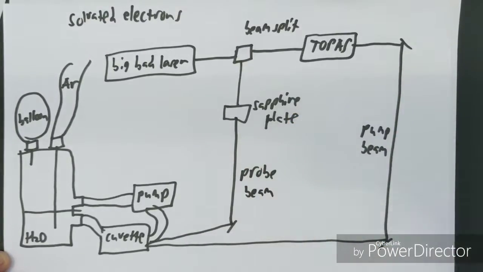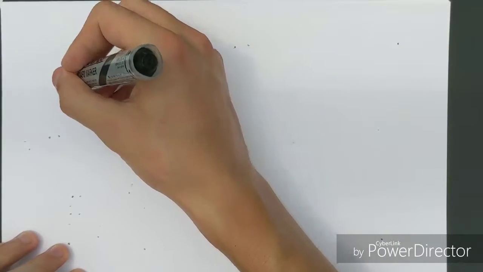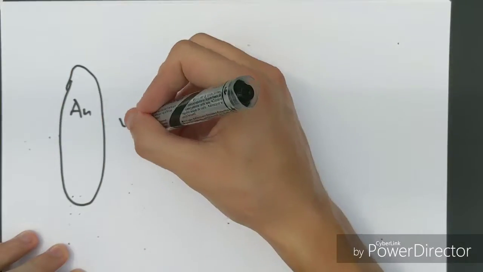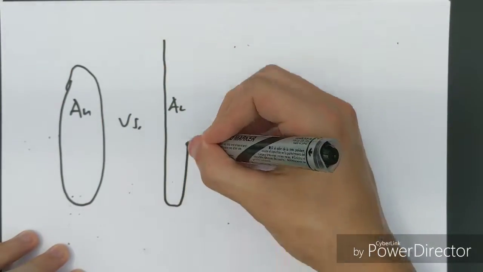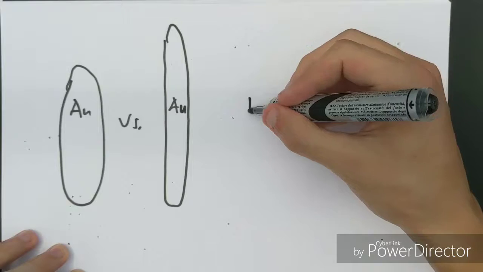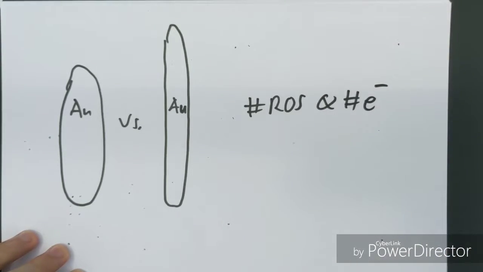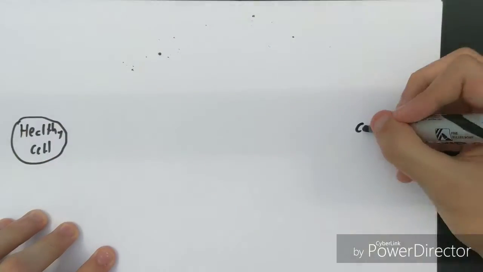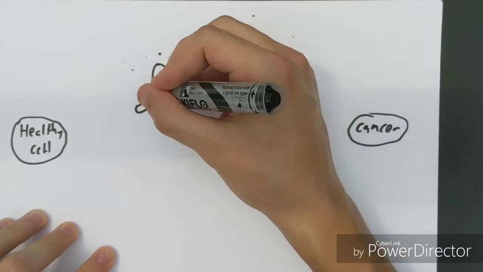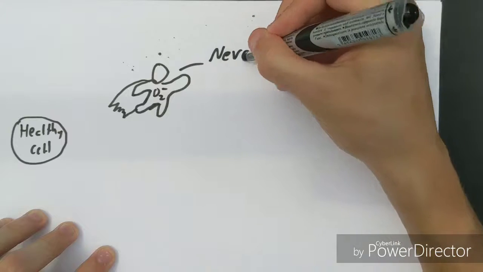After detection of solvated electrons, our lab will excite gold nanorods of varying aspect ratios to optimize the production of reactive oxygen species. We expect to observe a directly proportional relationship between the generation of solvated electrons and the production of ROS. Ultimately, we hope to localize the production of ROS to kill cancer cells while keeping healthy cells unharmed.